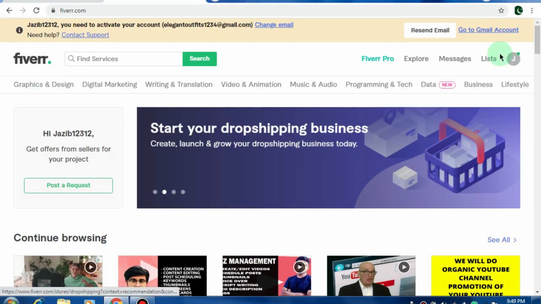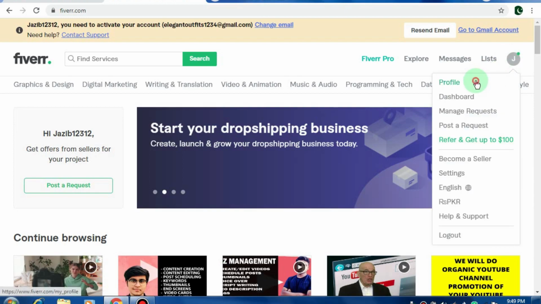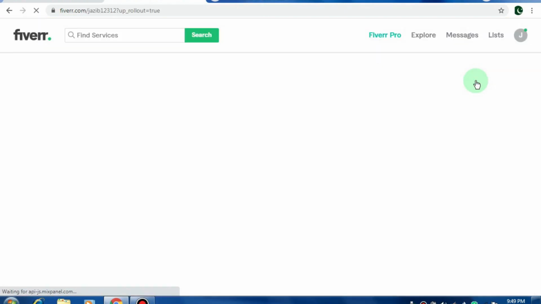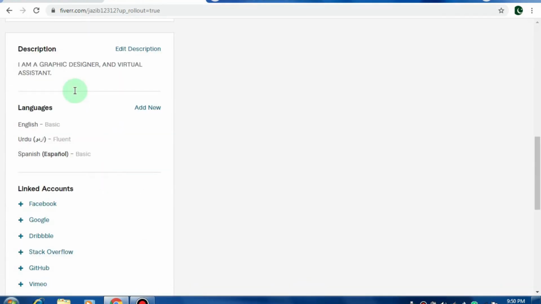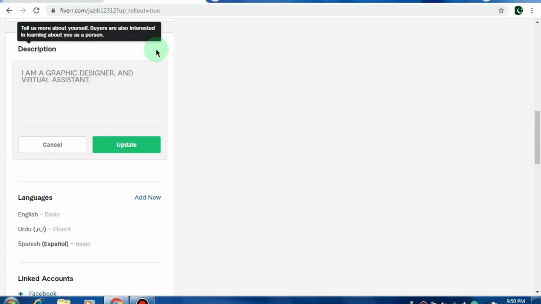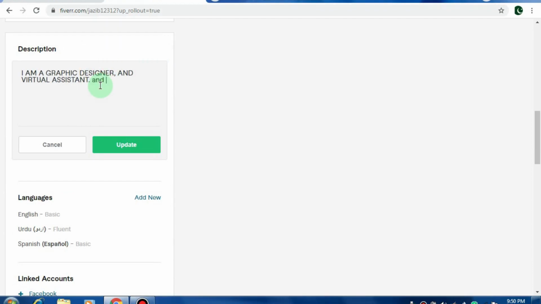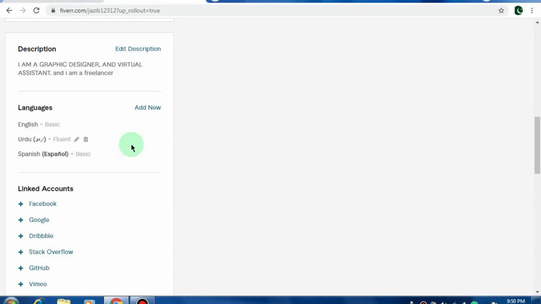You just have to first of all log in or sign up, and then you have to set up your profile. You have to add a profile picture, and then you have to add a description. Description is basically the skills which you can do. You have to add skills, the skills which you can do. For example, I have written here I'm a graphic designer and a virtual assistant, and I am a freelancer. This platform is absolutely amazing and helpful for freelancers.